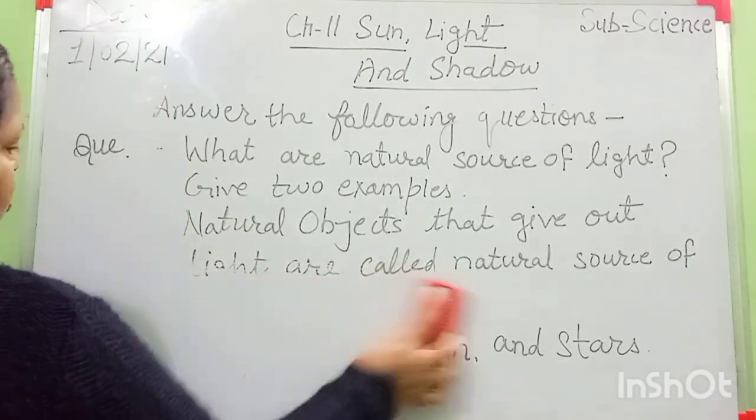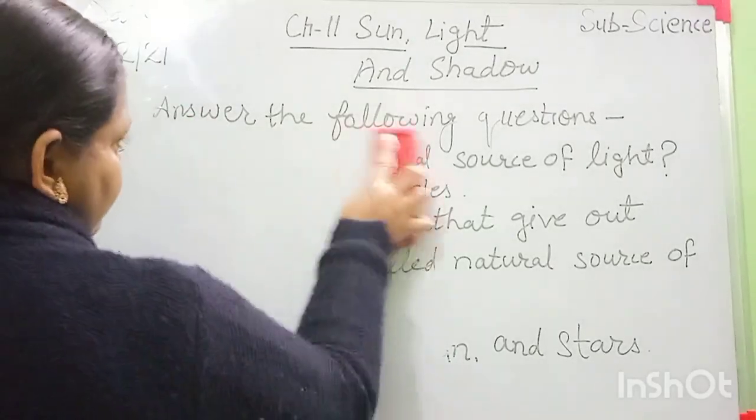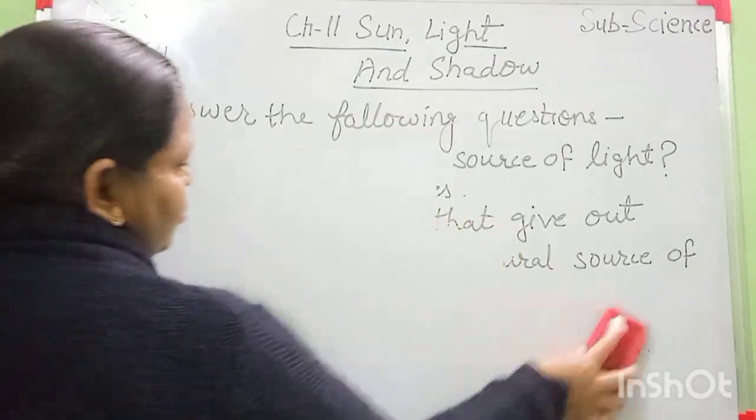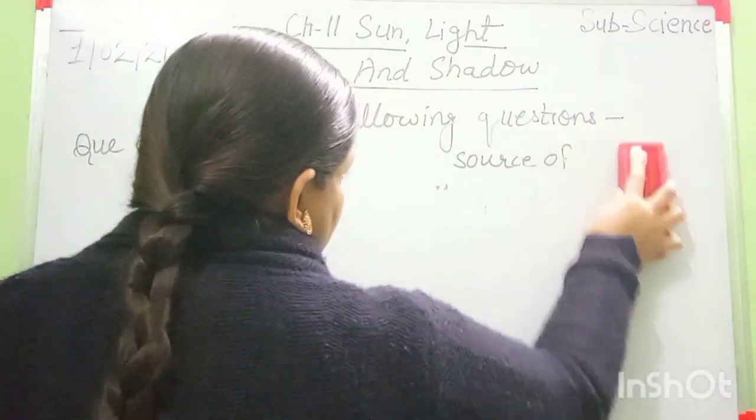In your copy your work should be neat and clean, beta.